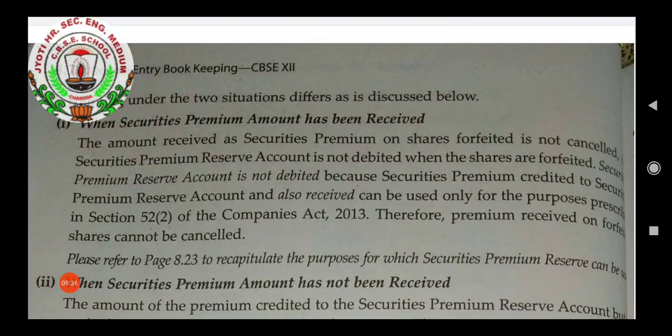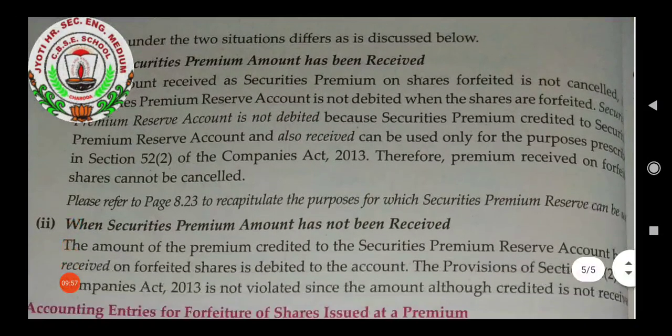Okay. Now in this case, securities premium reserve account is debited. Why? Because securities premium is credited to securities premium account, and that is under section 52 within bracket 2 of Companies Act 2013.